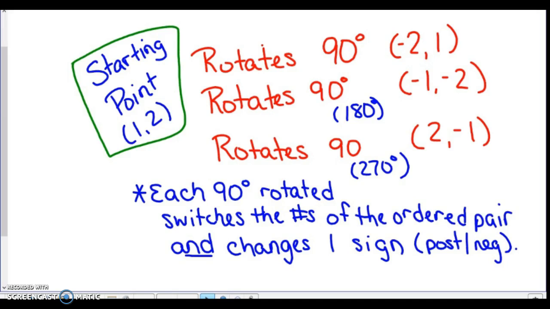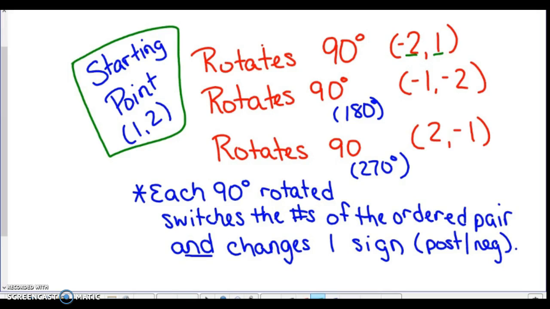Okay, I'm going to have you take a quick look. Your starting point is at 1, 2. When we rotate it 90 degrees, you're going to see that we're going to land at -2, +1. You notice that when we're doing that, you have flipped your numbers, and you have changed one to be a negative.